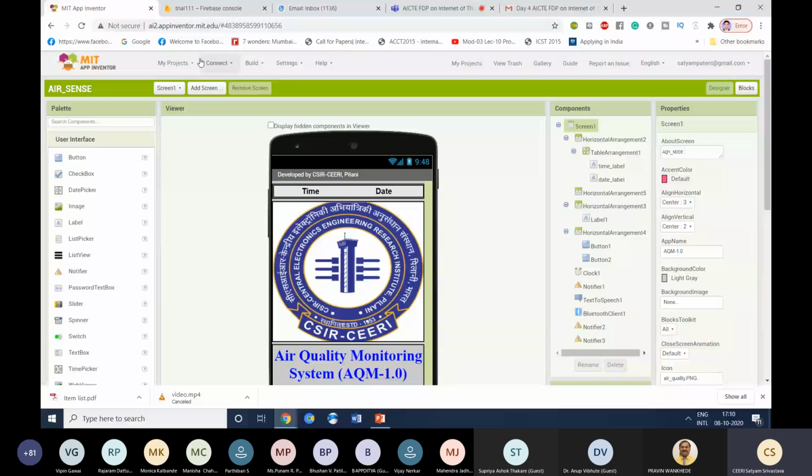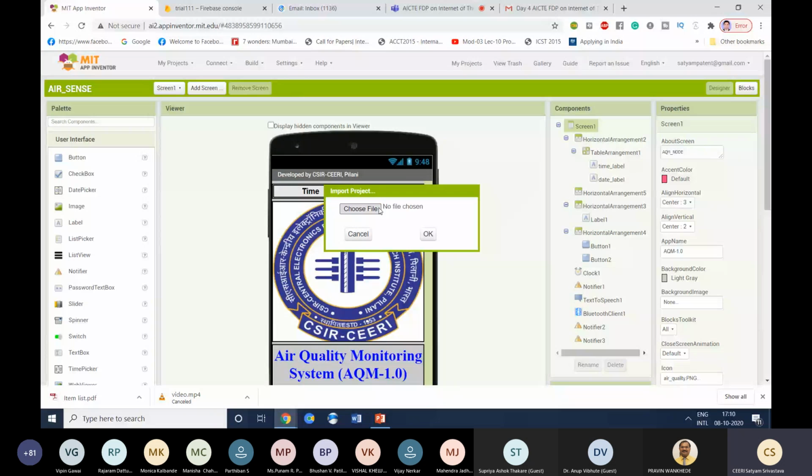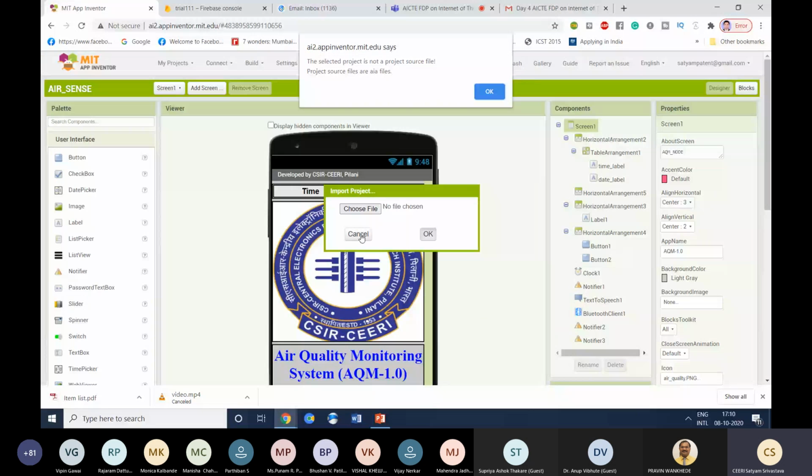Simply go to My Projects, and first, import AIA file from my computer. Here you can click and directly select any AIA file which you have downloaded from your other account. You can open it here. It is just like a project extension file.